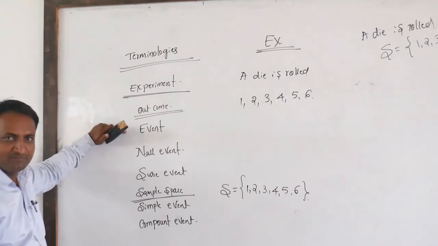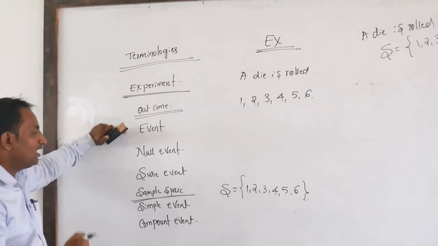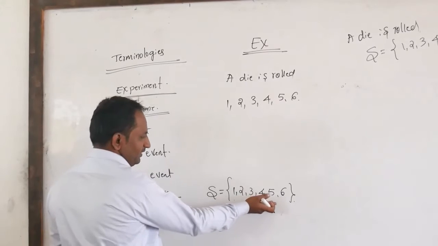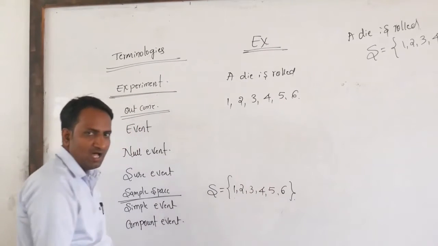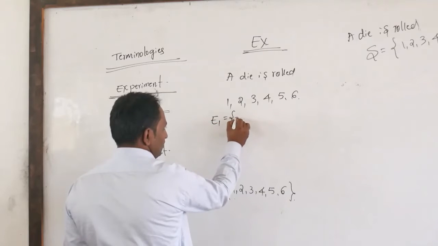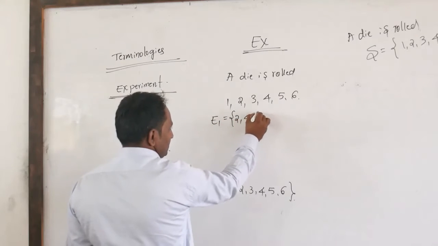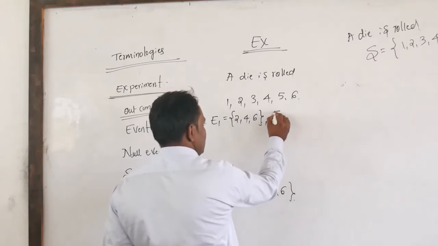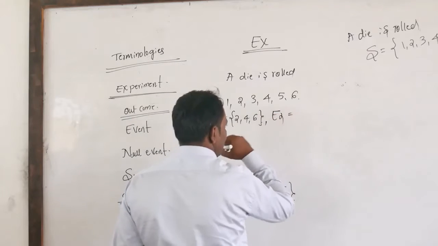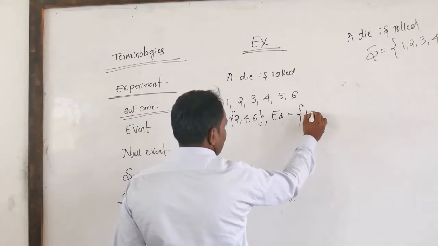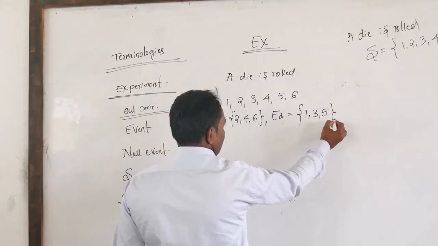Event is a subset of a sample space. Take one event, that is, an even number occurs: 2, 4, 6. Take another one, E2, that is, an odd number occurs: 1, 3, 5.